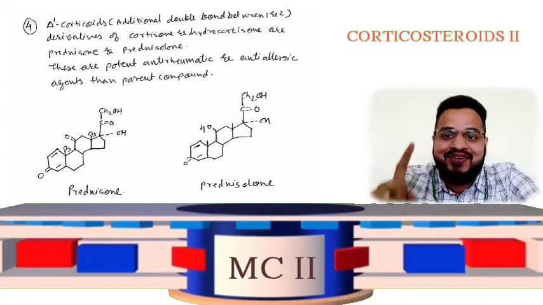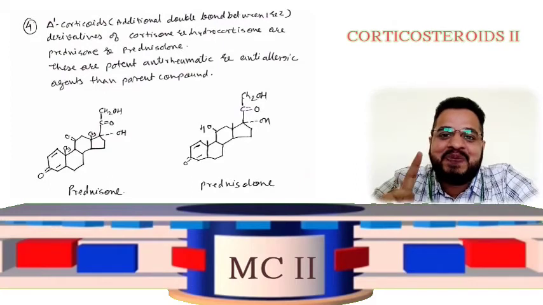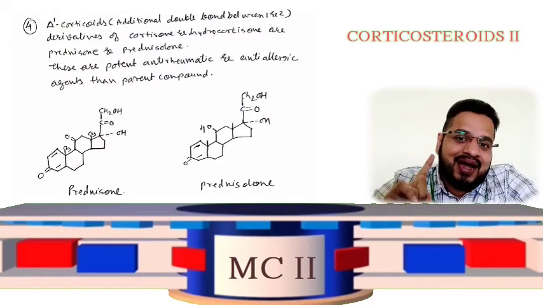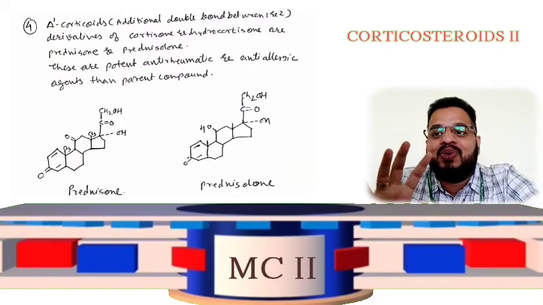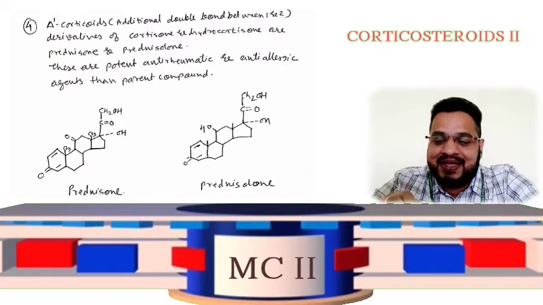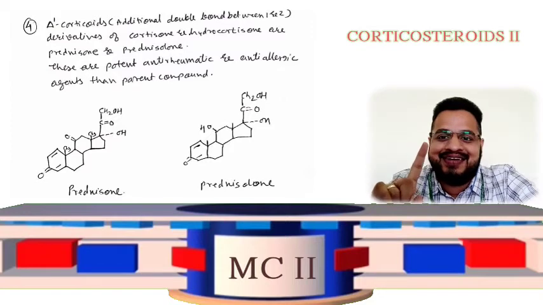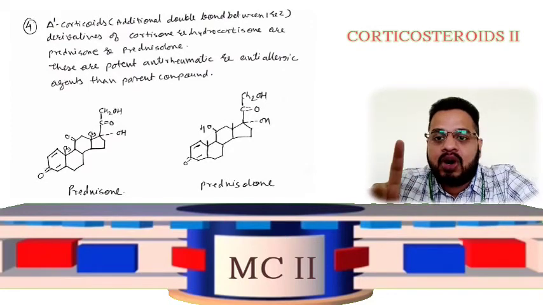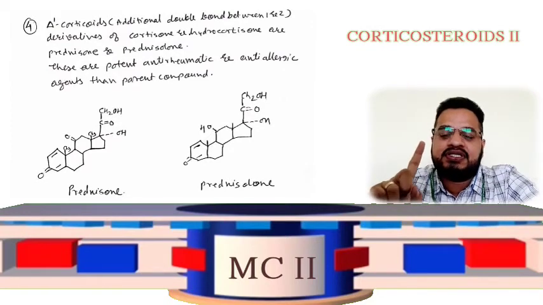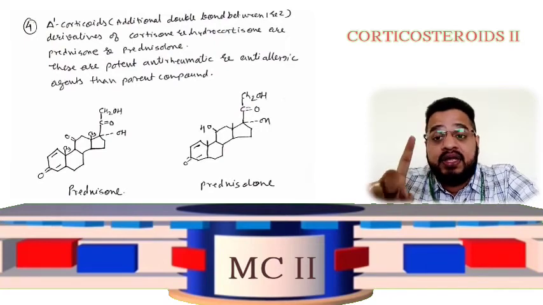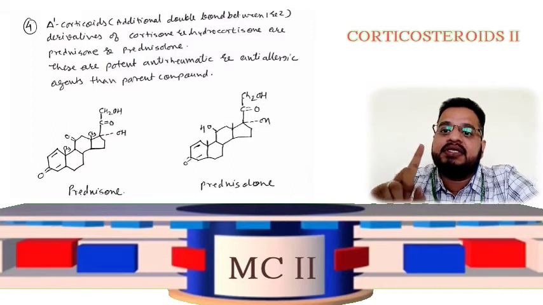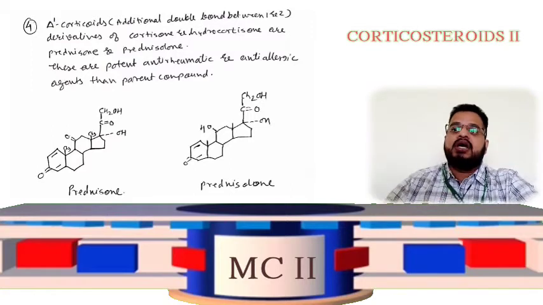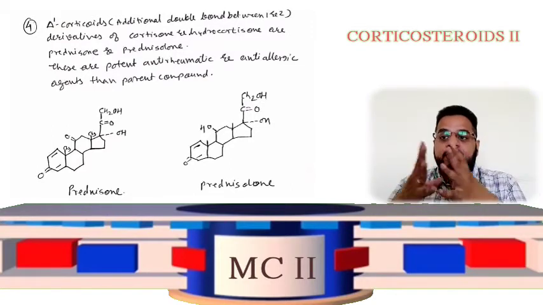But the only difference in cortisone and prednisone, hydrocortisone and prednisolone, what is it? It is nothing but the delta 1. Delta 1 is what? The double bond between the first and second carbon. Now if between this first and second carbon you find there is a double bond, those structures are called prednisone and prednisolone.